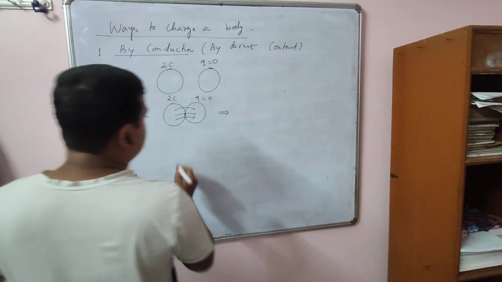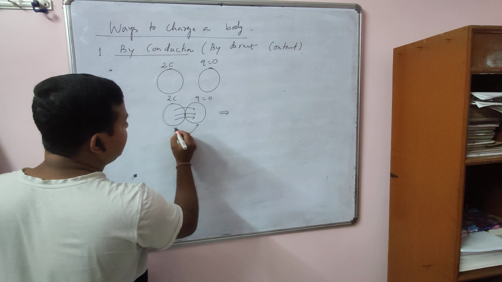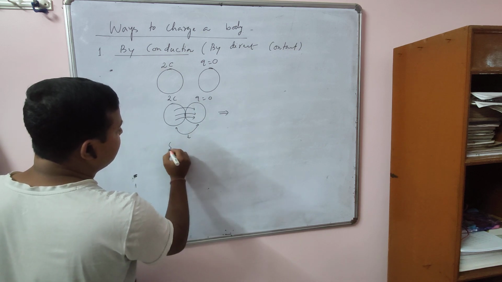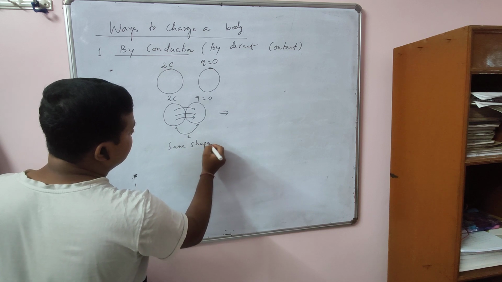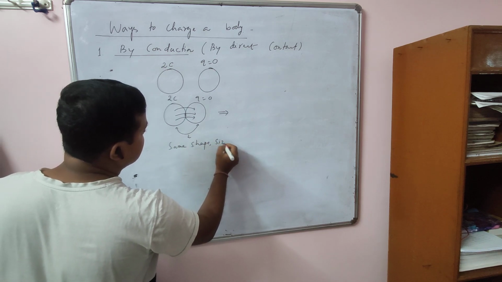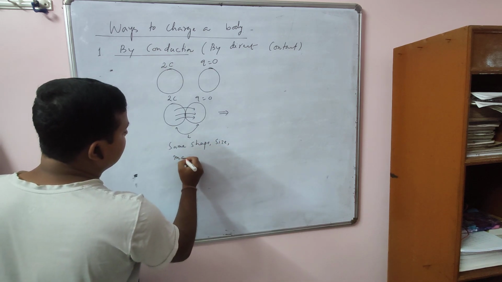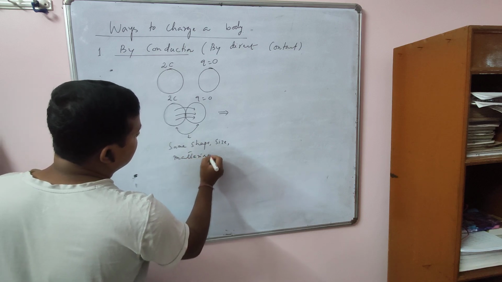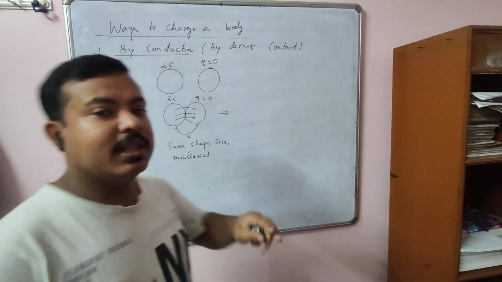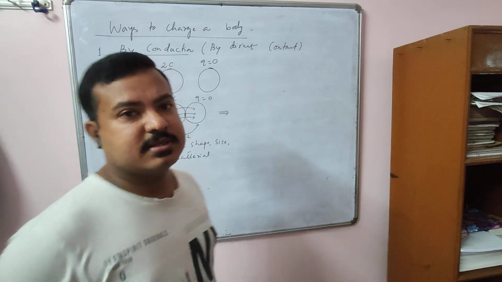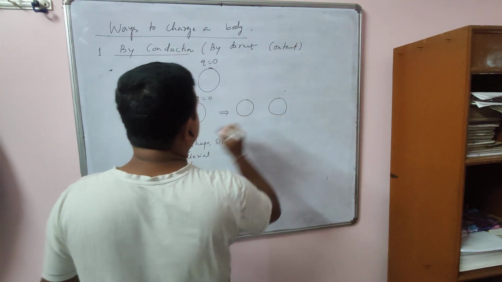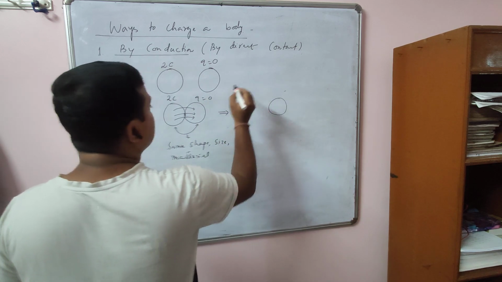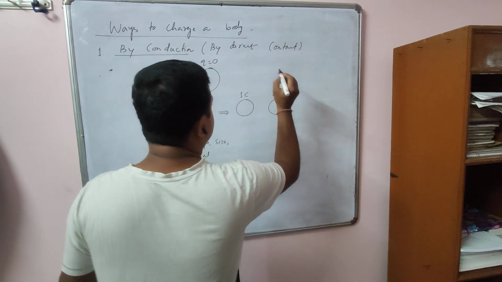Now, if these two bodies have the same shape, same size, and same material, then an equal amount of charge transfer takes place. Equal amount means this body has charge 1 coulomb, and this also has a charge of 1 coulomb.